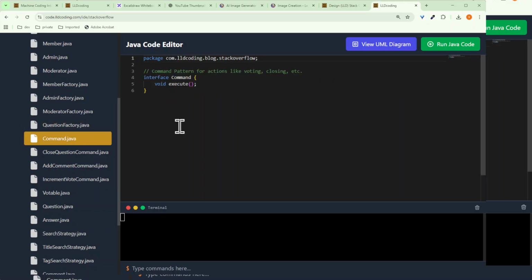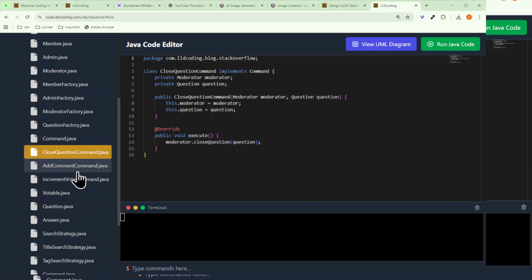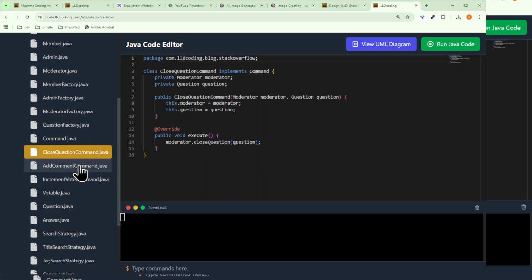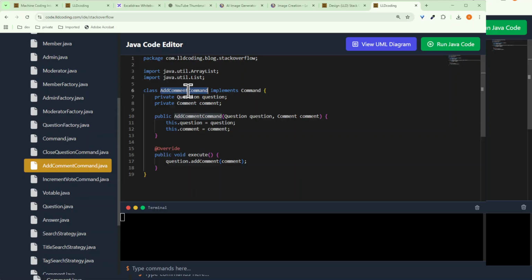Command pattern. This is one of the most useful, more kind of central things which we'll be discussing here. We have three kinds of command: question, comment, and so on. Whenever we are using the command pattern, it's about a command which is holding some kind of data, just a single operation. You are adding a command, it can be a series or chain which may be required. So using the command abstracts the entire operation from the main business logic.